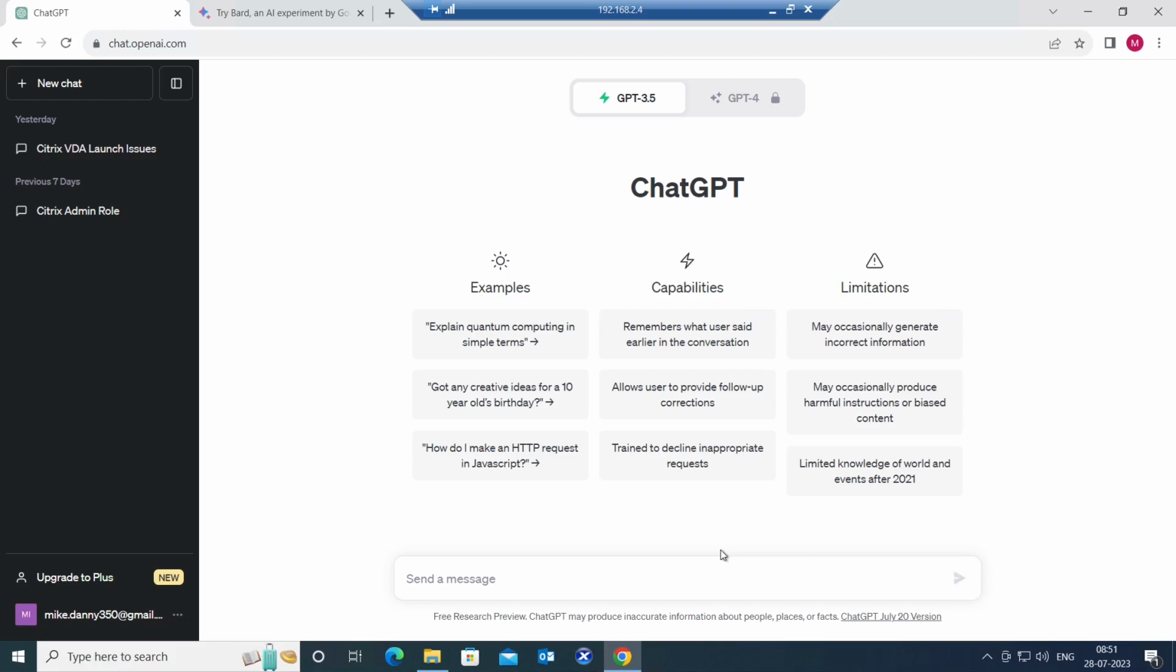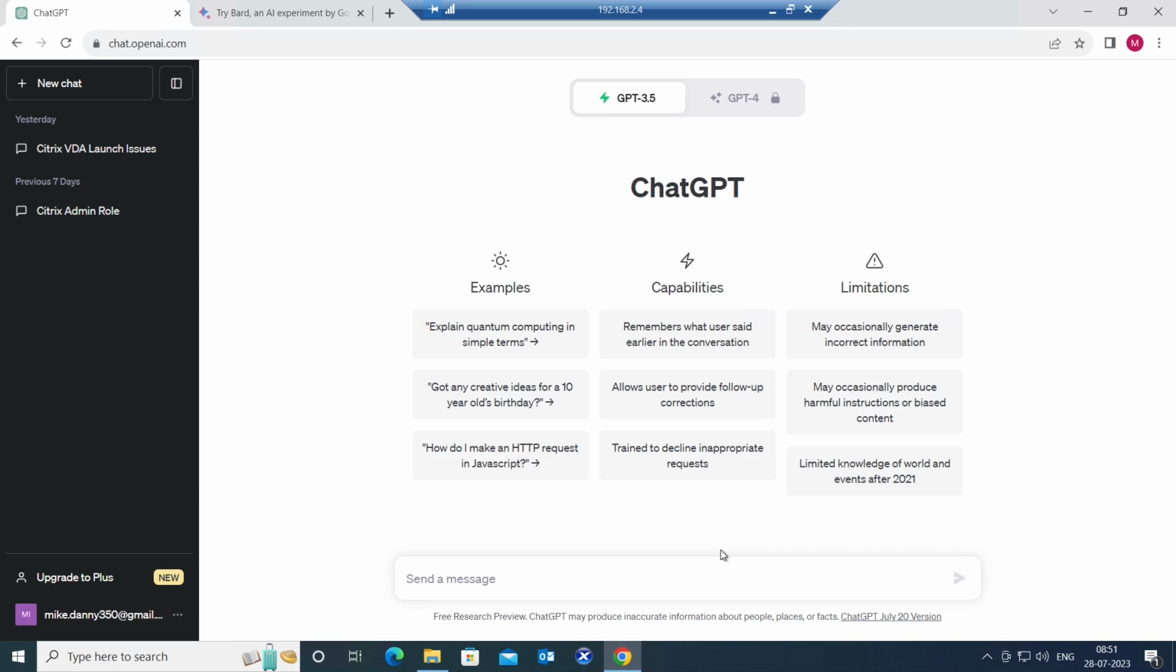Hi everyone. In this video, I'm going to discuss the key differences between ChatGPT and Google Bard AI application. In the market today, ChatGPT and Google Bard are very famous AI applications. So in this video, I'm going to talk about what the key differences are between these two AI applications.